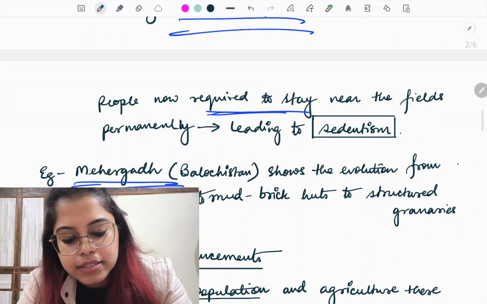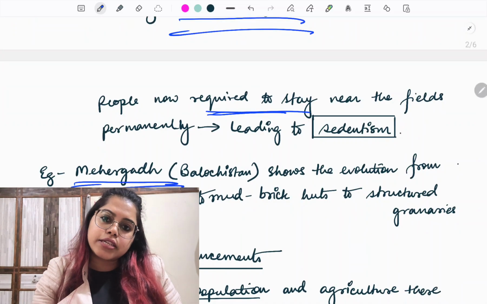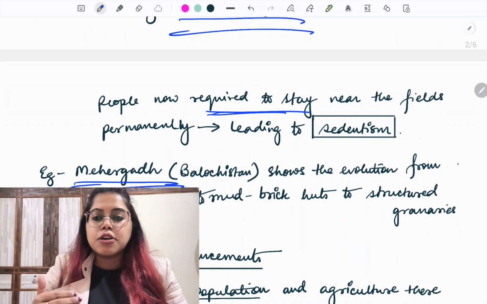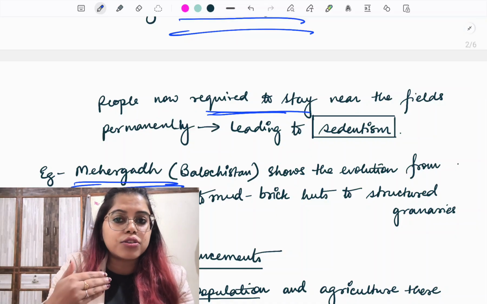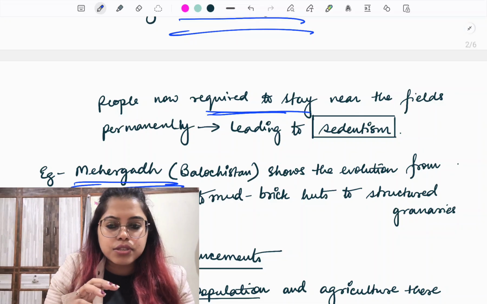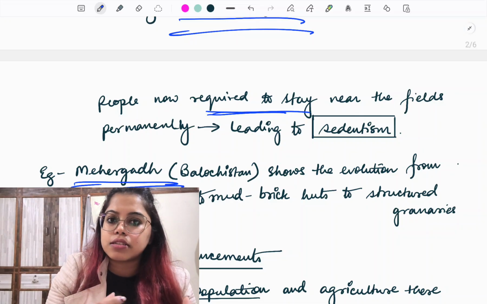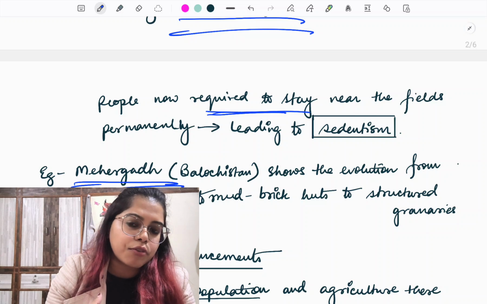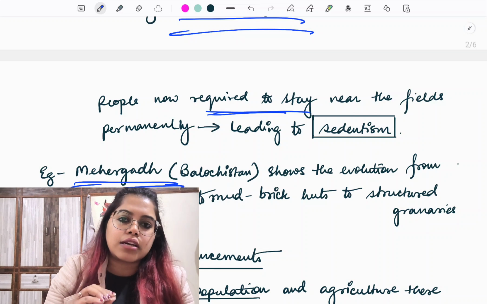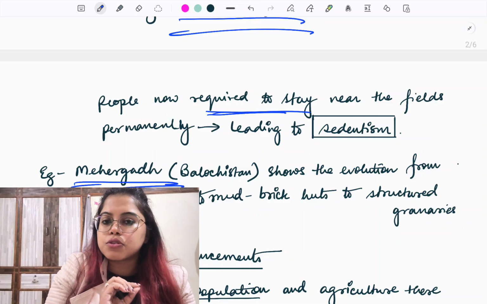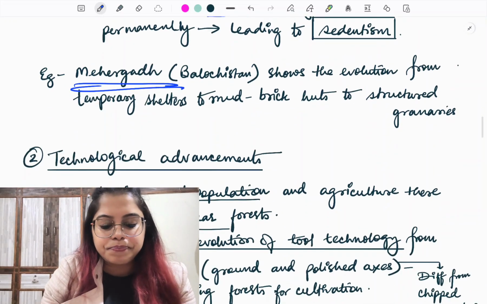Here I have given the example of Mehergarh and I have discussed Mehergarh in detail. In the exam hall you do not need to discuss Mehergarh in detail, but for your understanding, so that it is easy to understand, or in case a question comes in a little modified form, you are prepared with examples. Substantiating your answer with examples is very important to score very good marks.